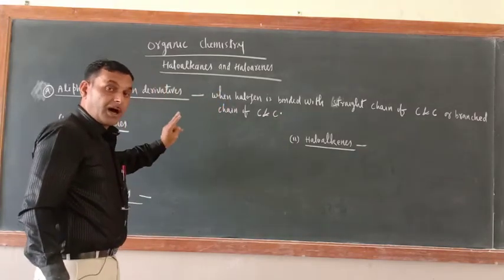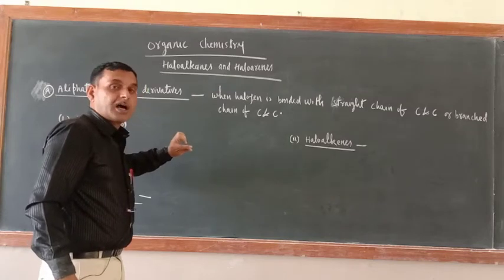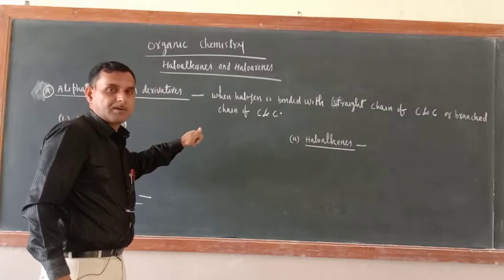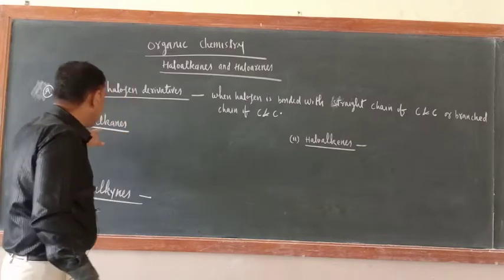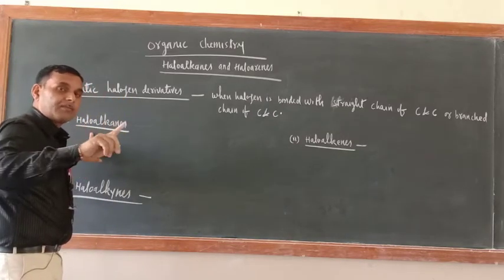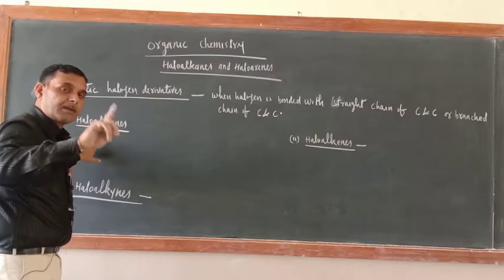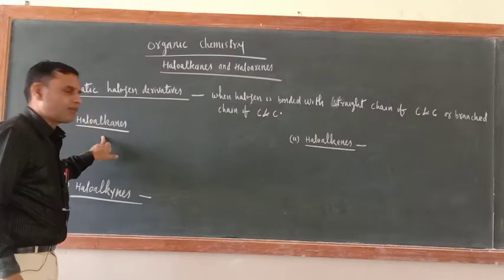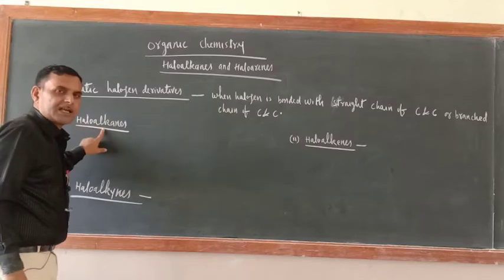Now, a straight chain or branched chain of carbon may have a single bond. If a halogen atom is bonded with a carbon chain having only single bonds, they are known as haloalkanes.